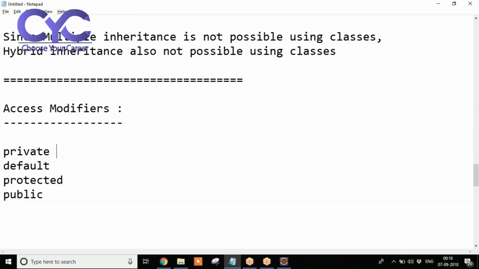Once you apply the private modifier for variables or methods, the accessibility is only within the class. Outside the class we cannot access it, even though it may be inheritance or if you create an object, whatever it may be, you cannot use it outside the class. Write down here: accessibility only within the class. Outside the class we cannot access.